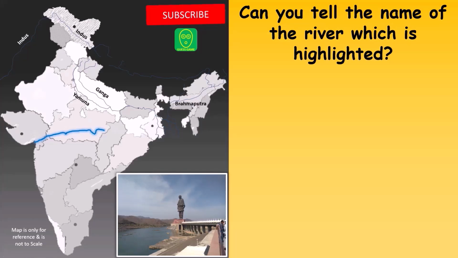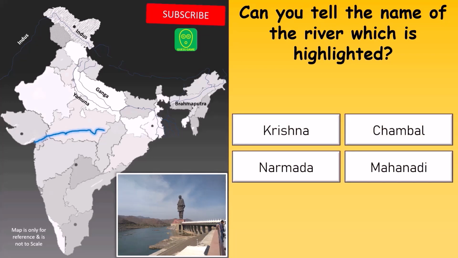Can you name the river which is highlighted? Your options are Krishna, Chambal, Narmada, or Mahanadi.